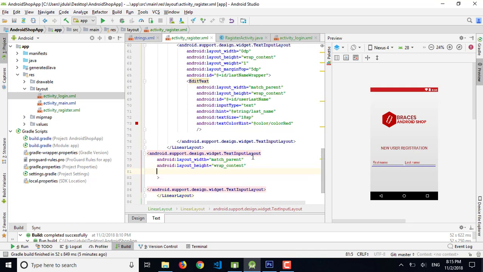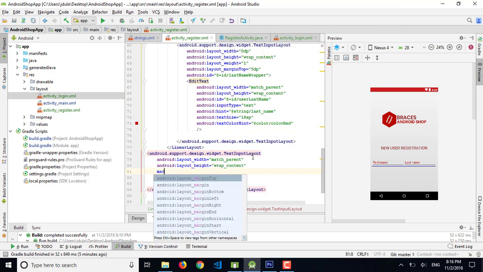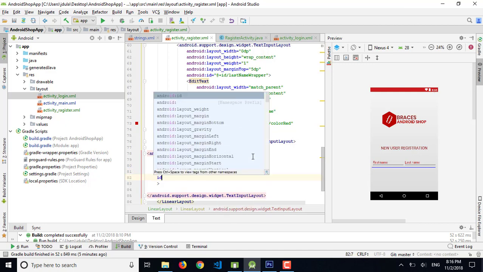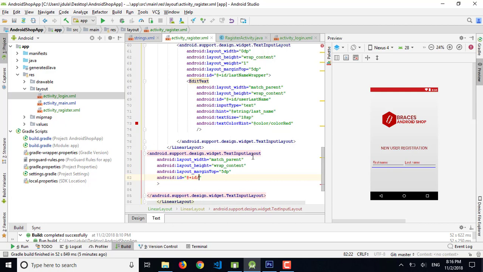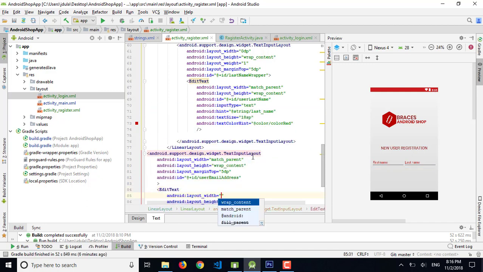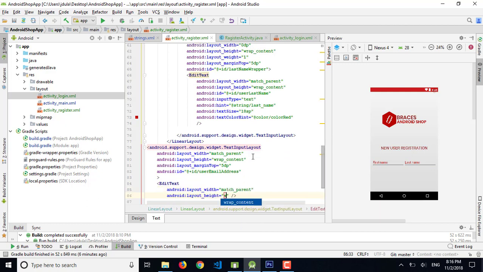So add margin here, which we already have been defined, 5 dp. Next one is the ID, and the ID is user email address. Okay, so now edit text is match parent and wrap content.